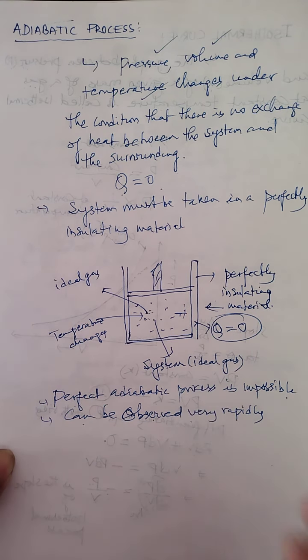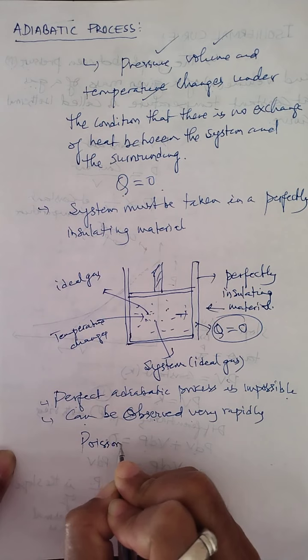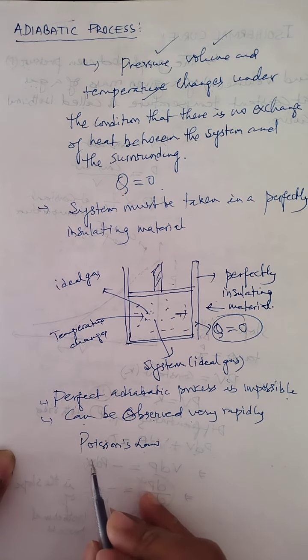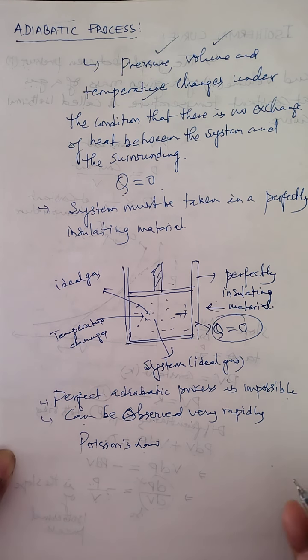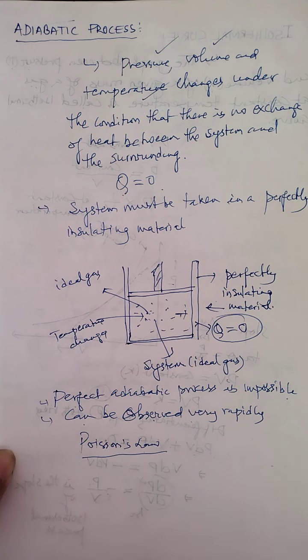Then this adiabatic process follows one of the laws known as Poisson's law. So children, adiabatic process will not follow Boyle's law, it will not follow Charles' law also, it follows Poisson's law.